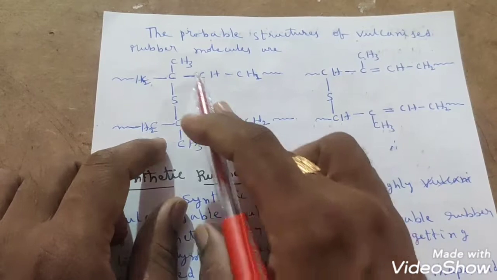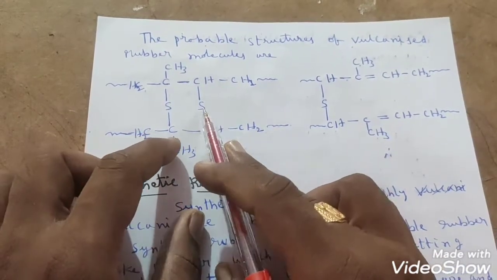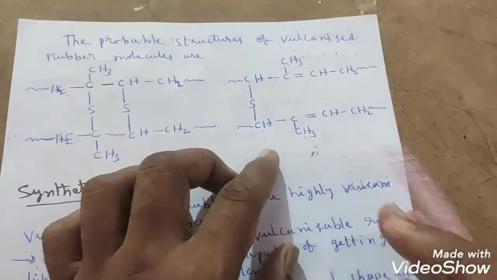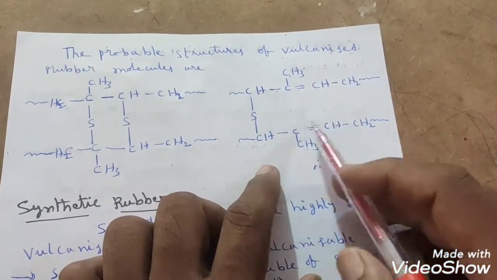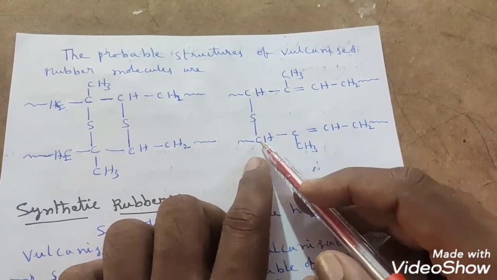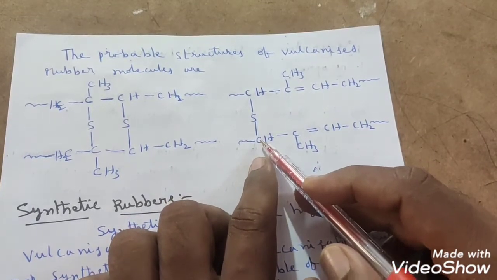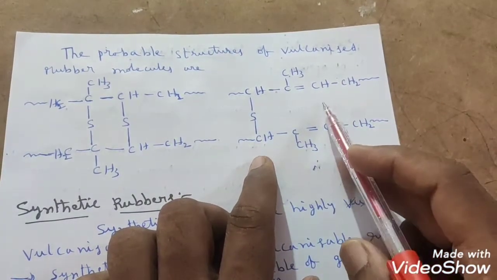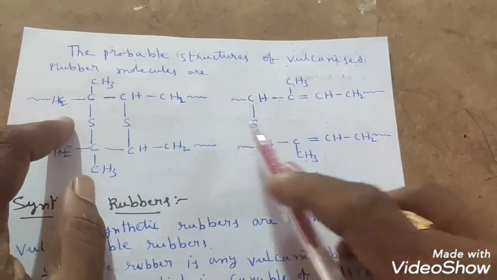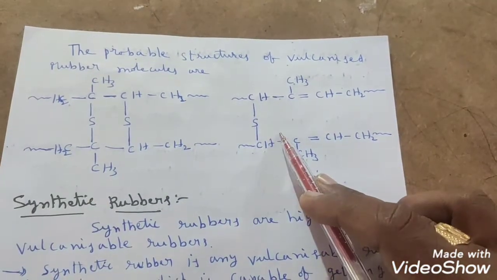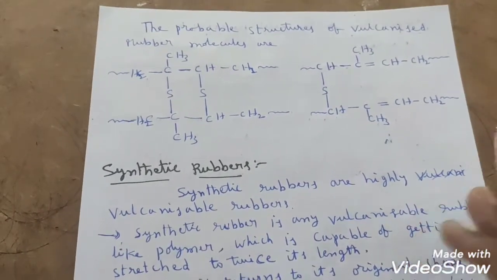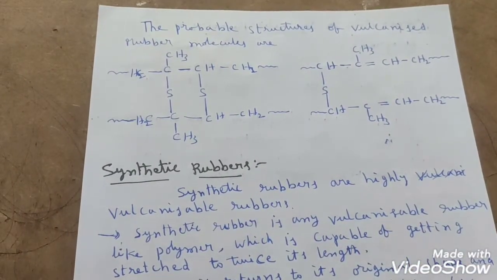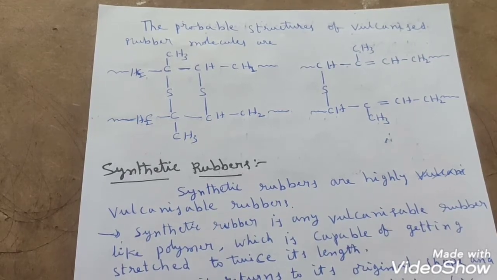Along with this probable structure of vulcanized rubber molecule, one more vulcanized molecule they have observed. This is the unit they have observed. At the first position also they have observed a cross linking with a limited amount. This and this are the probable structures of vulcanized rubber molecules, students. Right? Next we have to discuss synthetic rubbers.